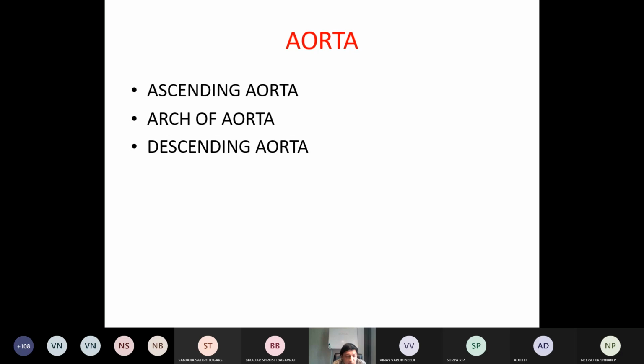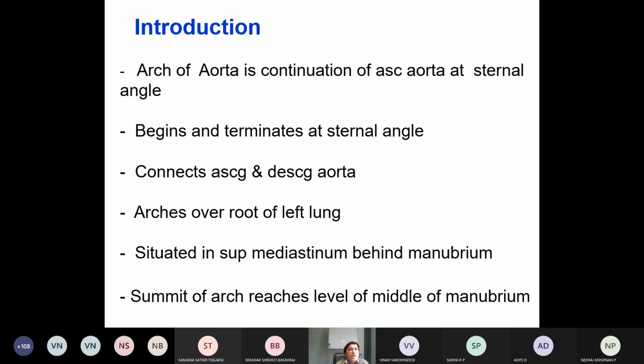Again here the sternal angle is important. Events occur at the level of the sternal angle: beginning of the ascending aorta, crossing of the arch of the aorta, and ending of the descending aorta. So these are the events. So what is the introduction?